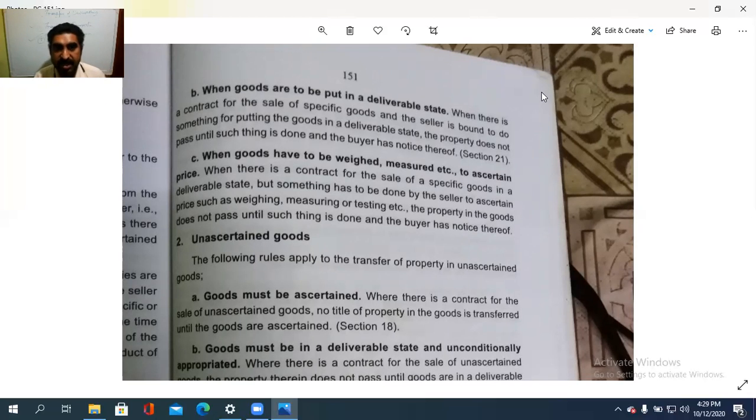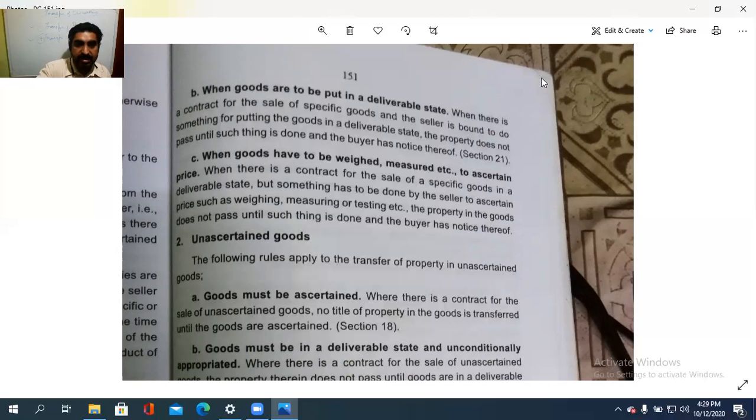So in such a case, the seller has to ascertain the price, such as by weighing or measuring or testing, etc. The property in the goods cannot pass to the buyer until such things are done. Such thing in the sense means whether to weigh it or measure it or test it in order to ascertain the value or the price of that product. And then only it should be passed to the buyer. Otherwise, the buyer is in notice thereof. Means the buyer critically needs to check these things.